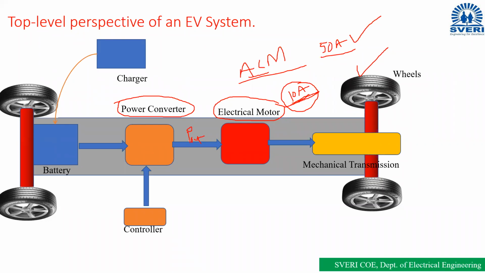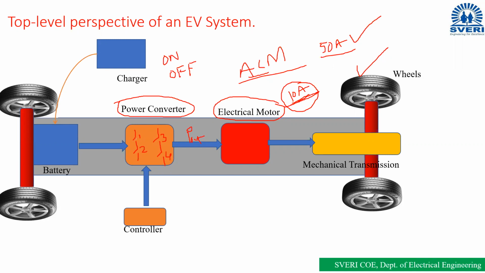So how is the power controlled? By turning switches on and off. Switches here mean power semiconductor devices: switch 1, switch 2, switch 3, switch 4, like this.